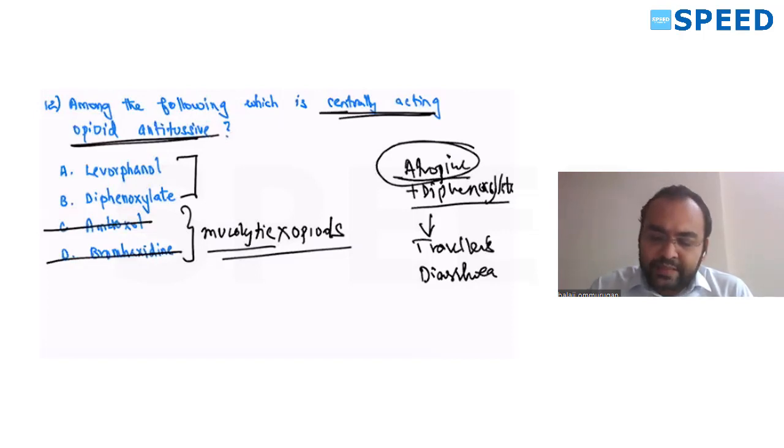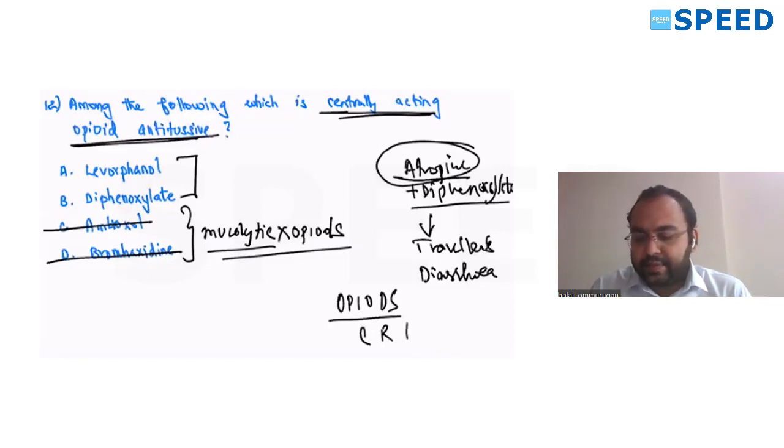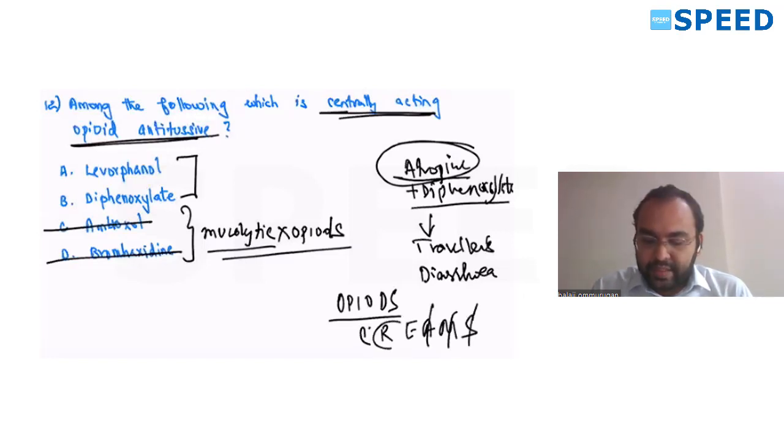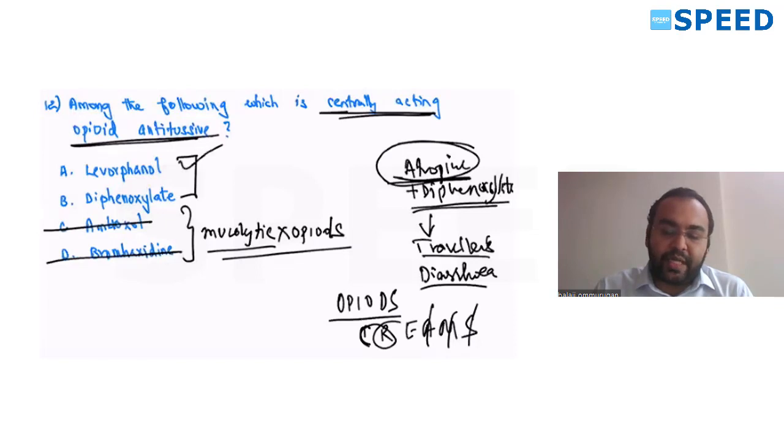What is the action of opioids on gut? Miosis, sedation, analgesic, respiratory depression, C for constipation. So the opioids can stop your diarrhea. Atropine can also be helpful in that. But one more rationale behind combining atropine with diphenoxylate is to reduce the opioid dependence. Remember this, traveler's diarrhea. So antitussive they are asking, so I am left with only levorphanol.